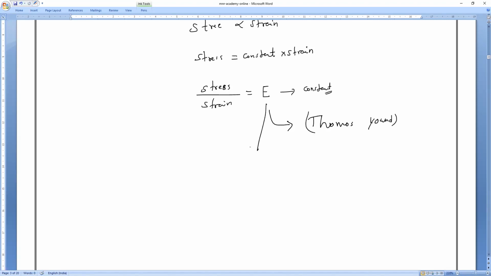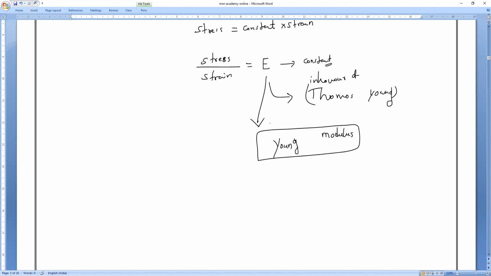So this E is called what? The constant is called what? Everybody, please respond. Young's modulus. Okay.